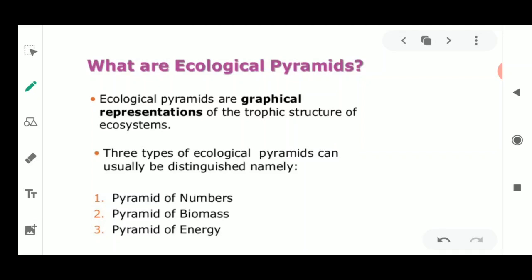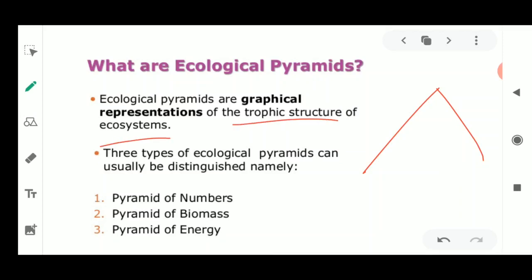So ecological means it is the interaction, and what about pyramids? Pyramids are just the shape of the triangle, or you could say that these are the 3D structure of the triangle. So these pyramids are the graphical representation of what? Of the trophic levels.